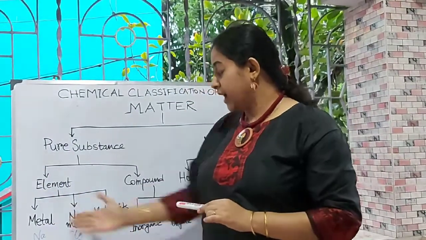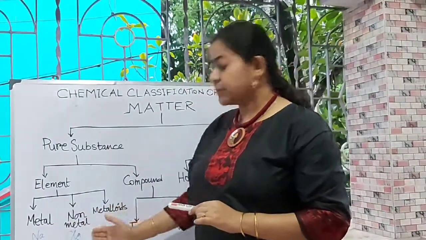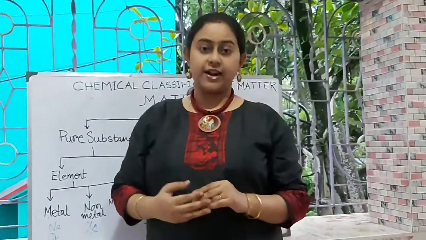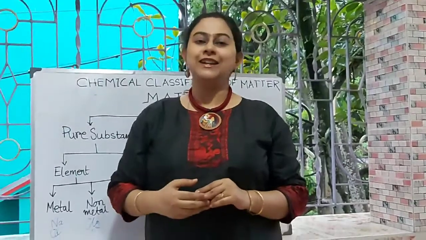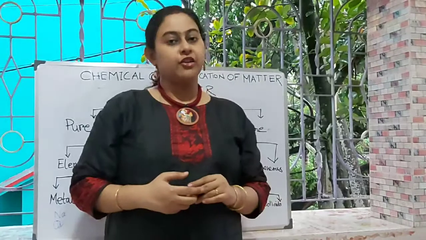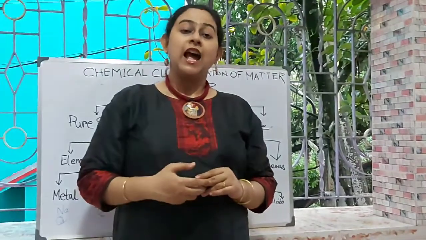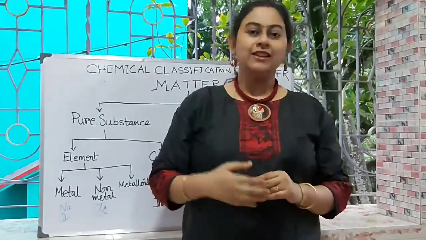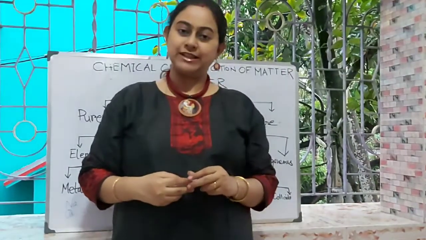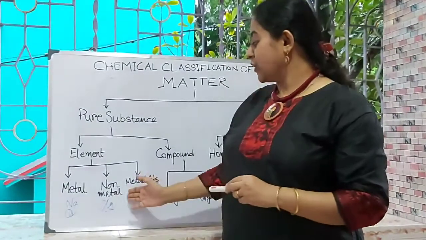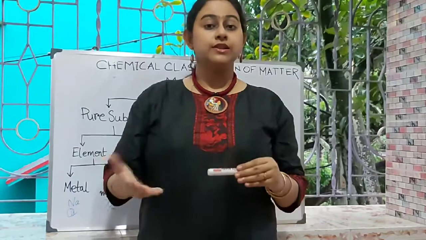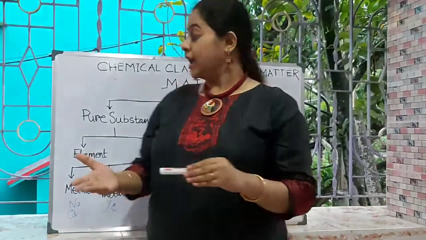Non-metals are bad conductors of heat and electricity, but there is an exception, graphite, a form of carbon, which is a very good conductor of heat and electricity. The exceptional liquid non-metal is bromine. Likewise, non-metals are not ductile and do not give a sonorous sound when struck with something.